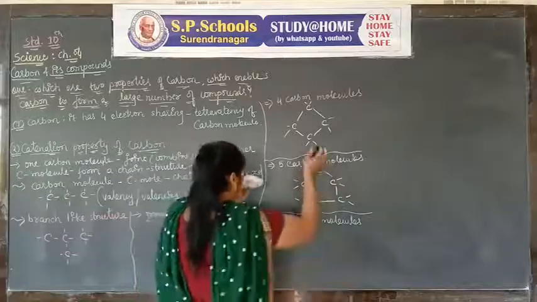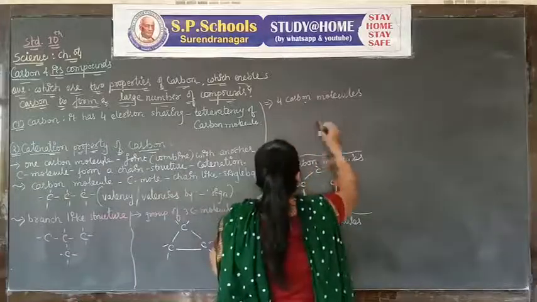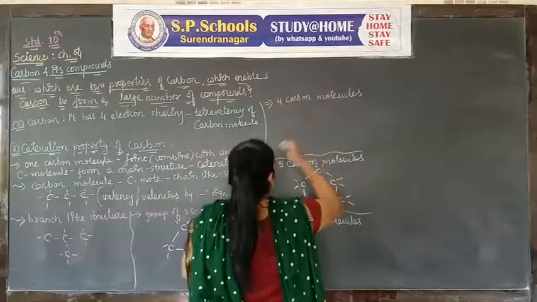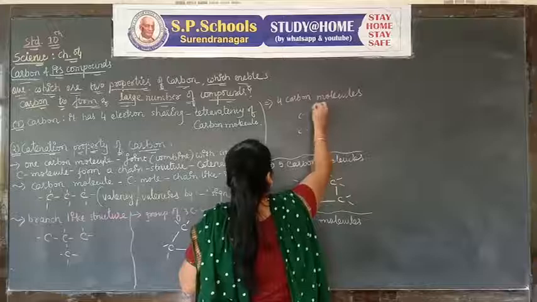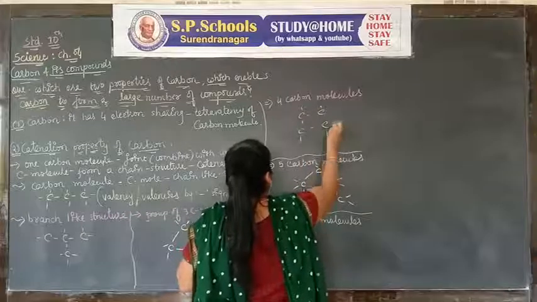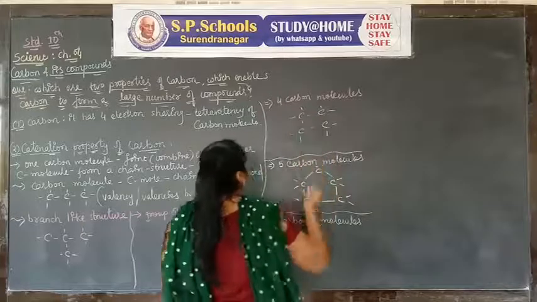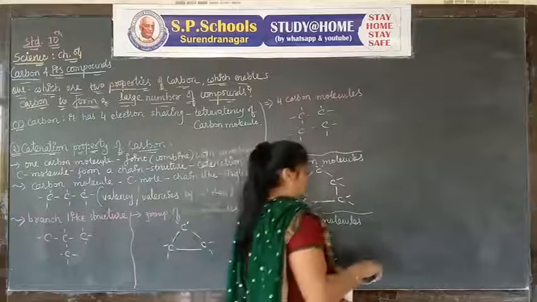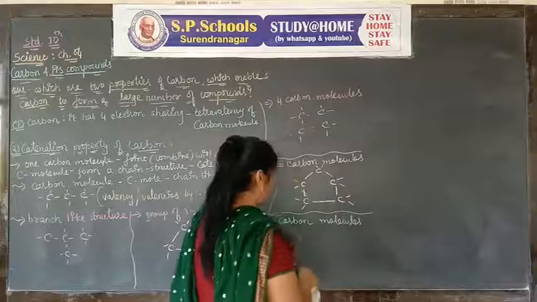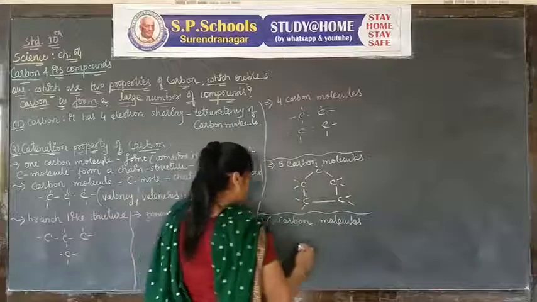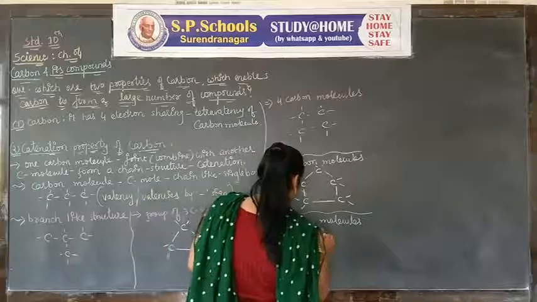Here we get single bonds. Six carbon molecules combine together and make a ring-like structure.